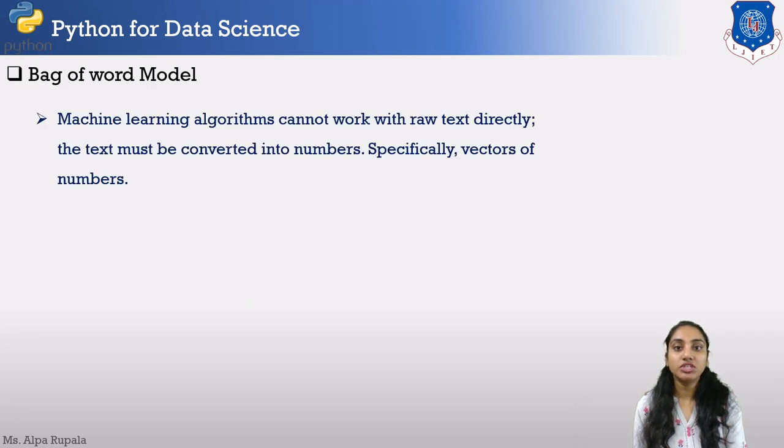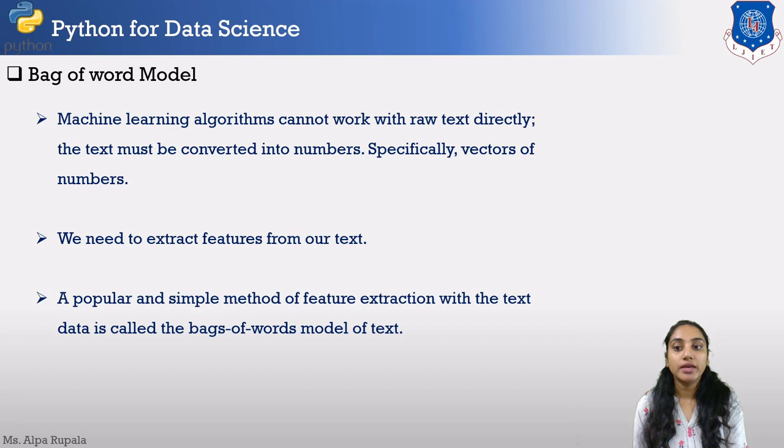Next, machine learning algorithms cannot work with raw text directly. So the text must be converted into what? Numbers. That's why we are using a vector of numbers for representation of any document. We need to extract the features of our text first, and a popular and simple method of feature extraction is the bag of words model of a text.